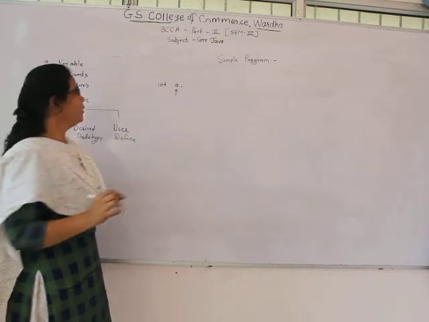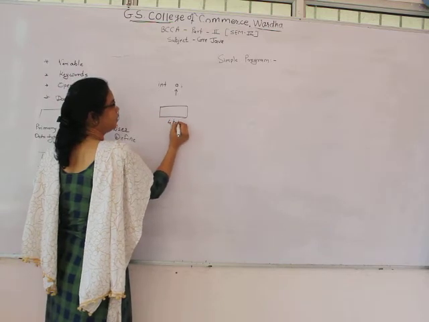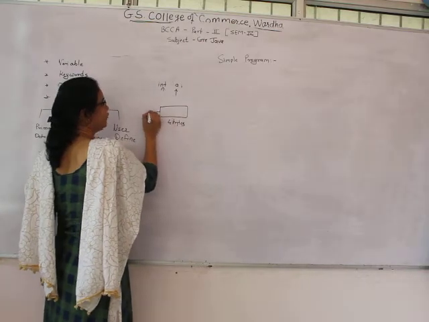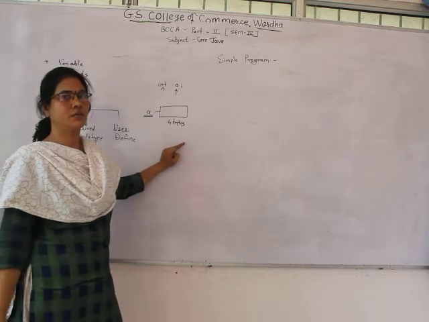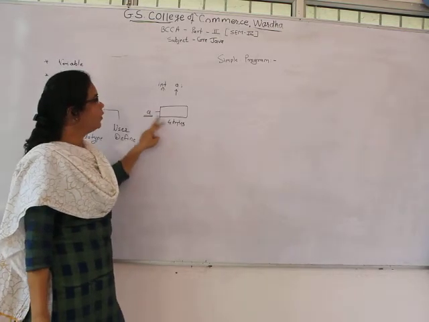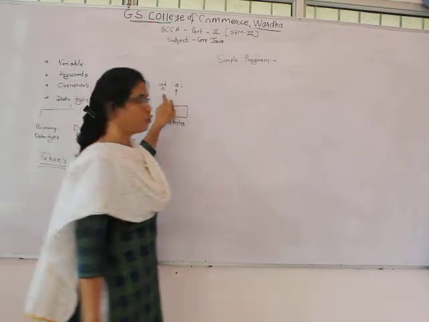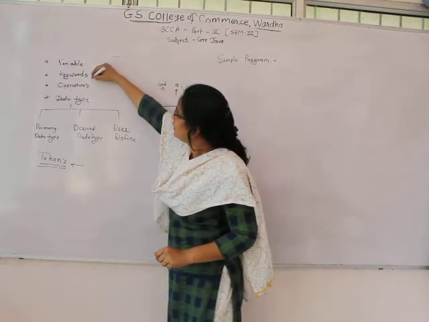In memory it will occupy 4 bytes according to the integer type, and it is referred by a. So this memory location referred by a stores the value which has the integer type. So it is the basic meaning of the variable.